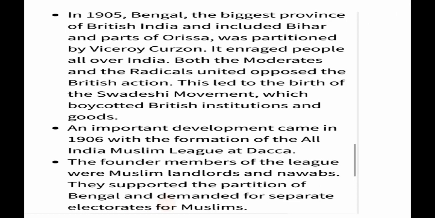In 1905, Bengal, the biggest province of British India, which included Bihar and a part of Orissa, was partitioned. मतलब बंगाल का partition कर दिया by Viceroy Curzon. It enraged people all over India.